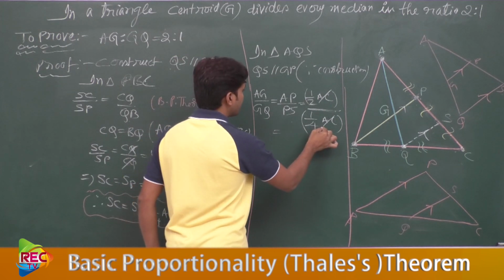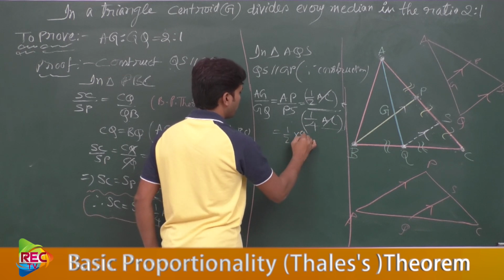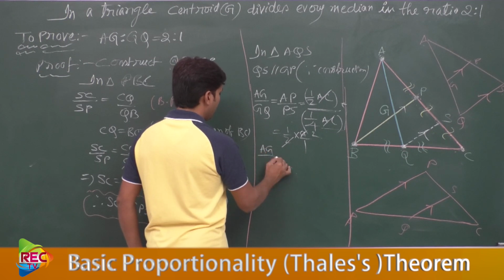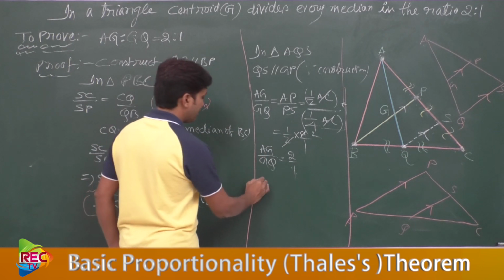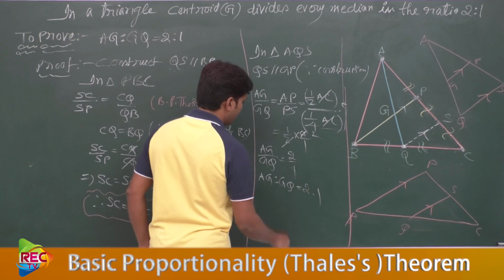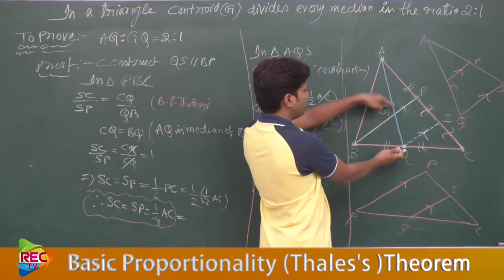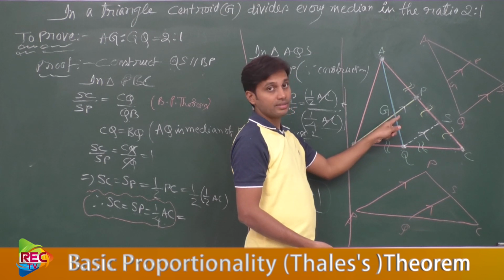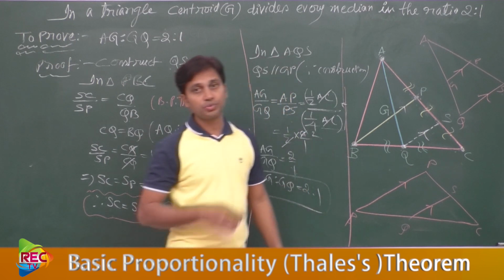Now what happens? This lower fraction will get inverted. So 1 by 2 into 4 by 1. This would be how much? 2 2s are 4, so AG by GQ equal to 2 by 1. So what did you get here? AG is to GQ equal to 2 is to 1. Did you obtain our required result or not? So that means AG is to GQ equal to 2 is to 1. So that means this G is dividing this entire median in the ratio 2 is to 1.